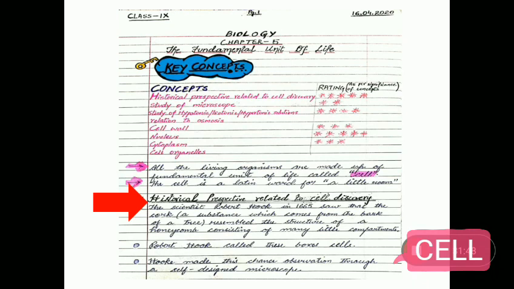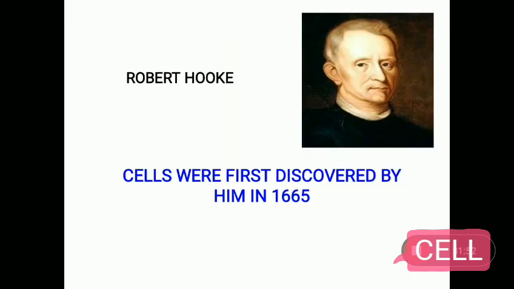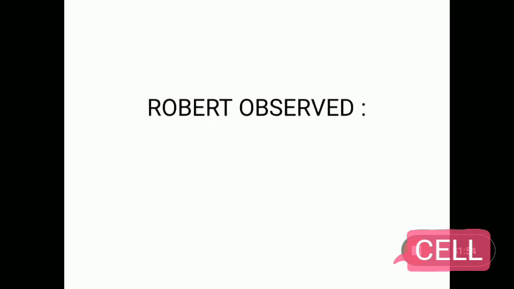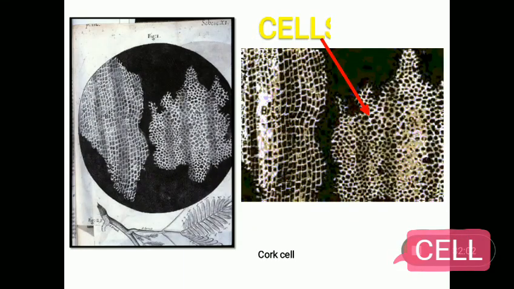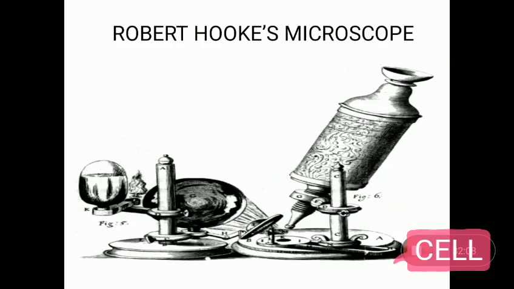Now we shall discuss the historical perspective related to discovery. Robert Hooke in the year 1665 saw that the cork, a substance that comes from the bark of the tree, resembled the structure of a honeycomb, consisting of many little compartments. Robert Hooke called these little compartments cells. This chance observation was made by a self-designed microscope.